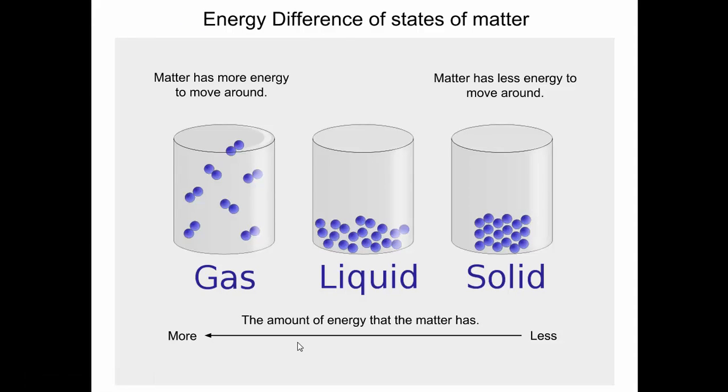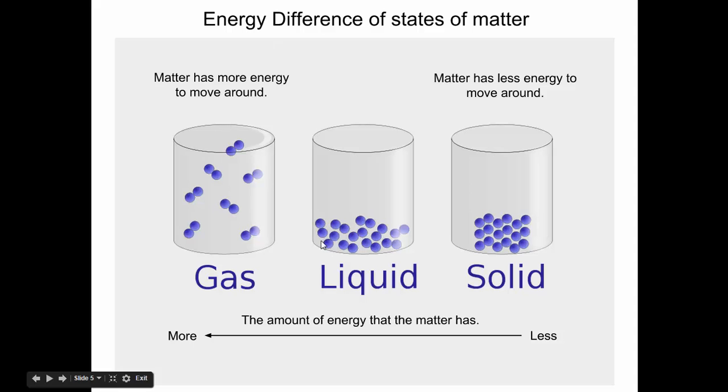So the energy difference in the states of matter. In a gas, the matter has more energy to move around. So you can see in a container, the gas molecules are going to spread out. Okay, they're going to fill the container. So they're moving around, they're going to fill the container. If this container was open, these gas molecules would be coming out the top of the container.